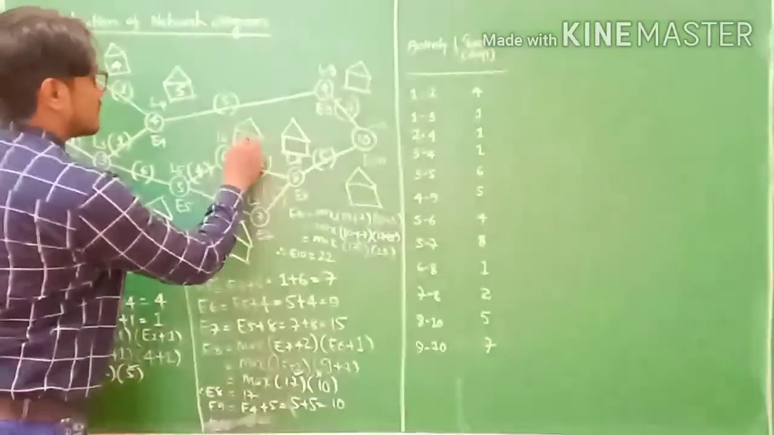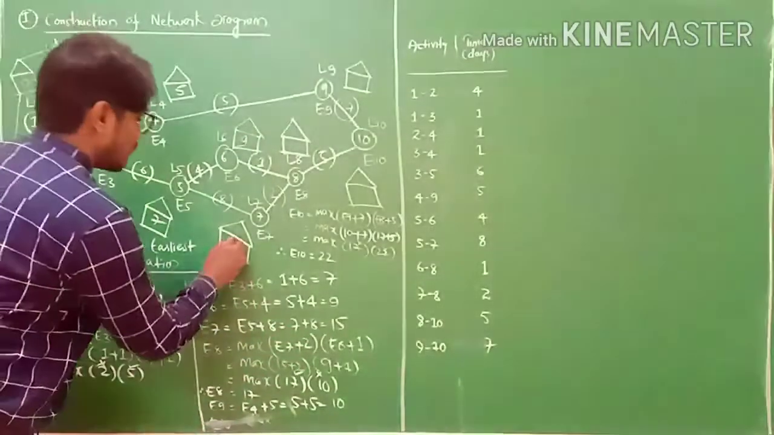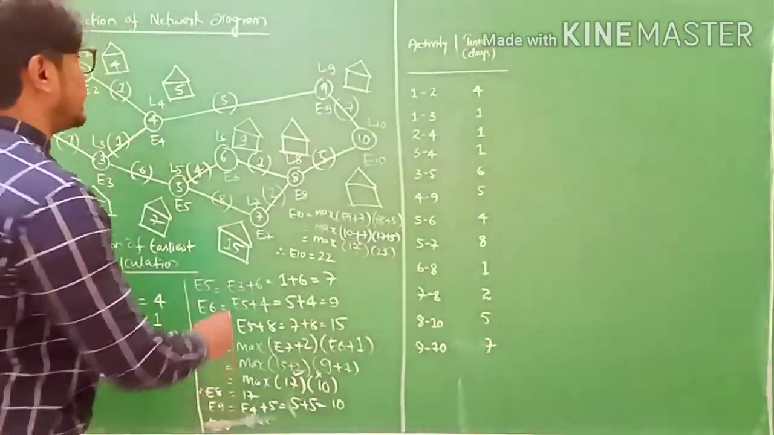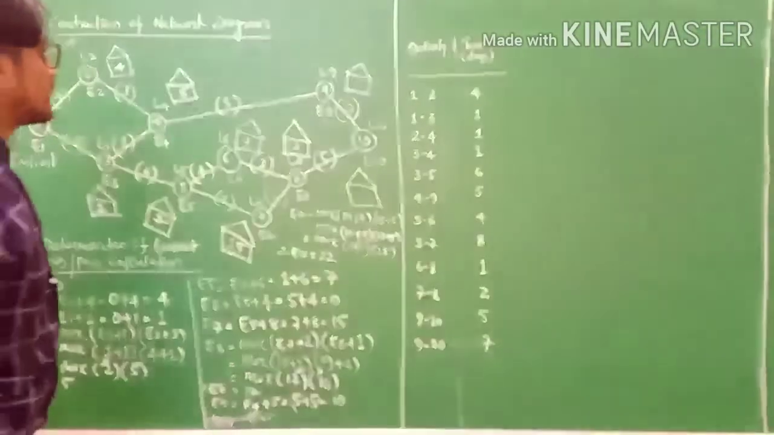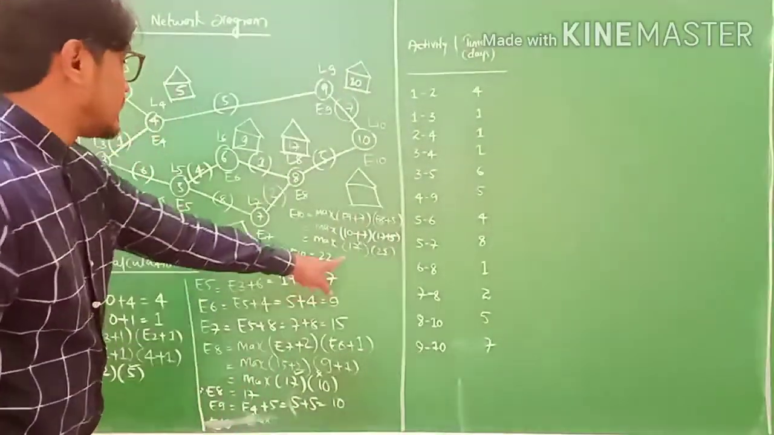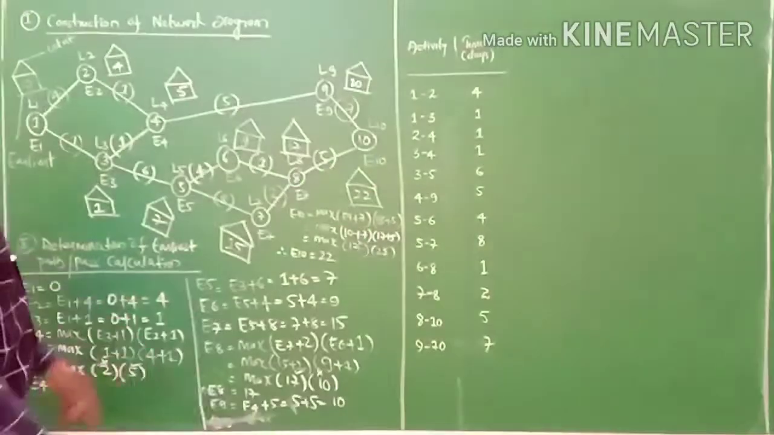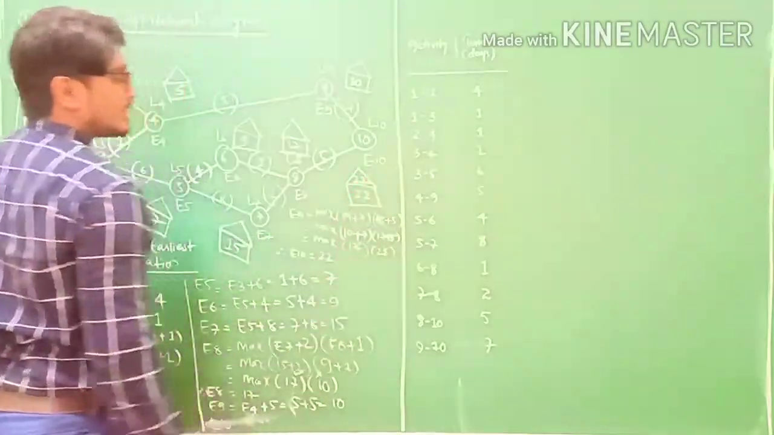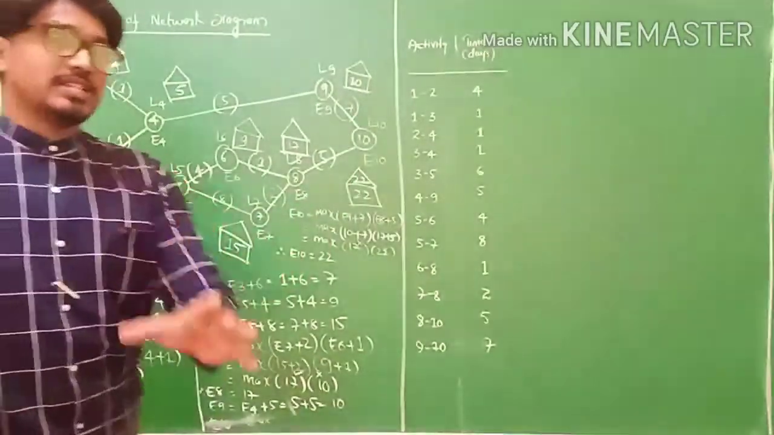E6 equals 9. E7 equals 15, so write 15. E8 equals 17. E9 equals 10. And E10 equals 22, my friends. If it is 22, it will be this one. L10 will be 22 always. This is the condition or standard.